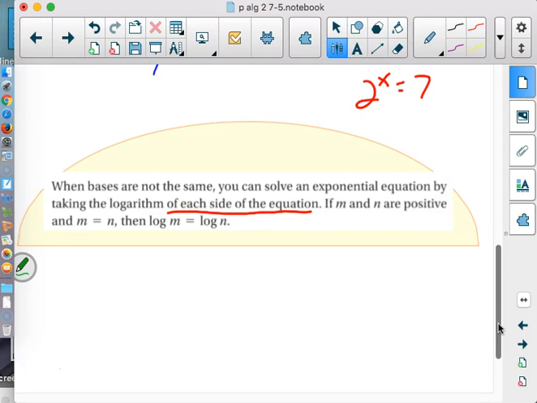So I think, okay, it's got a base of 2. I should use a logarithm base of 2. But it's still algebra. So whatever I do to this side, I have to do to the other. Now here's the fantastic news. Over here, these just cancel right out, and you get x. And on the other side, you just learned yesterday how to punch that into your calculator. You take the logarithm of the big number that you're trying to evaluate, and you divide it by the logarithm of the base, which would be a 2. And now you'll be able to get the answer.